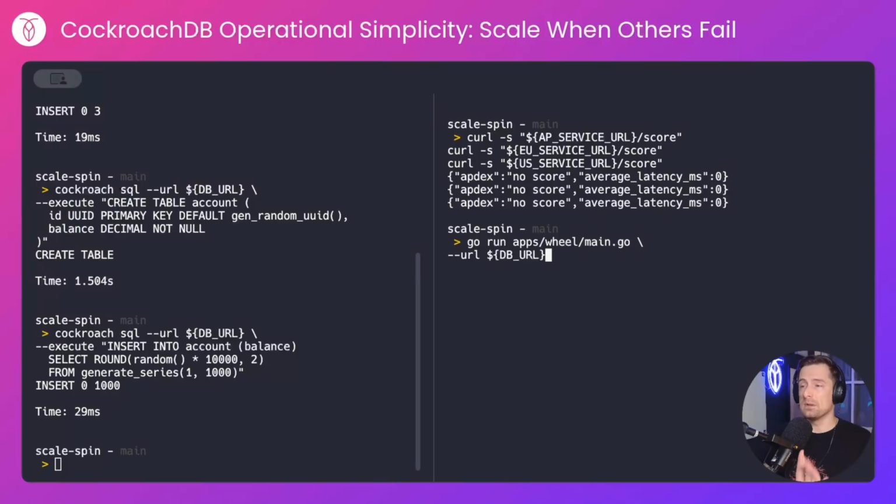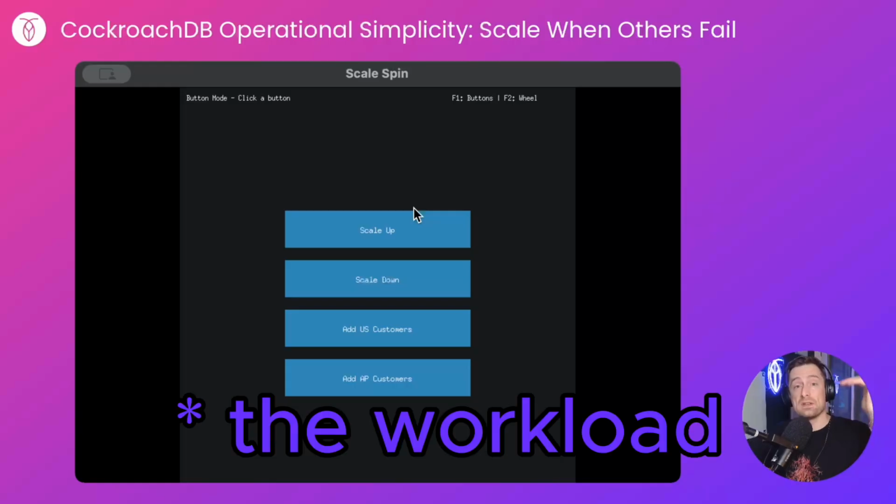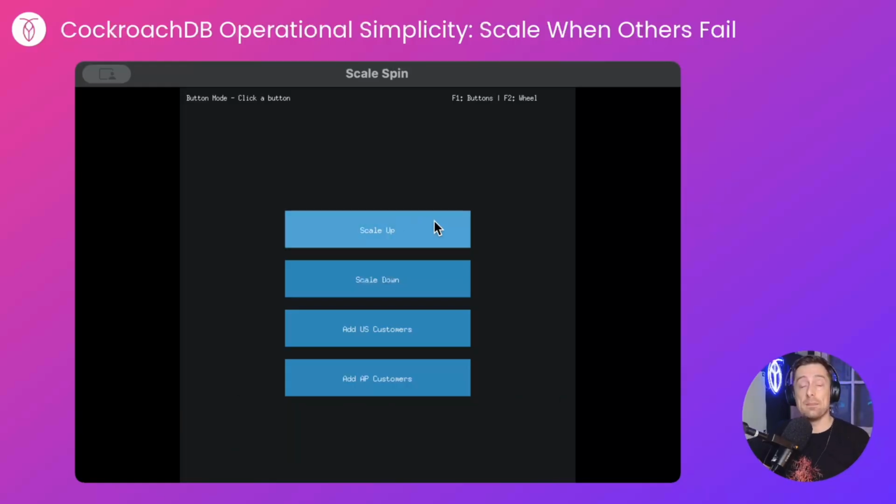Now I'll run a simple application. It will get less simple. It will be a lot more exciting than you first see it. And this application allows me to scale the cluster up and down. First, I'll be scaling up in the EU region. Then I'll be adding US customers and AP customers. Bear with me, it will get more exciting. First, let's scale up the cluster.